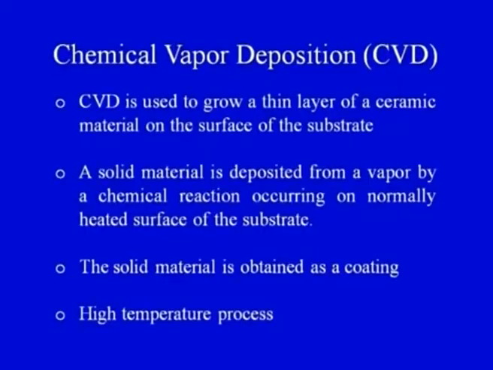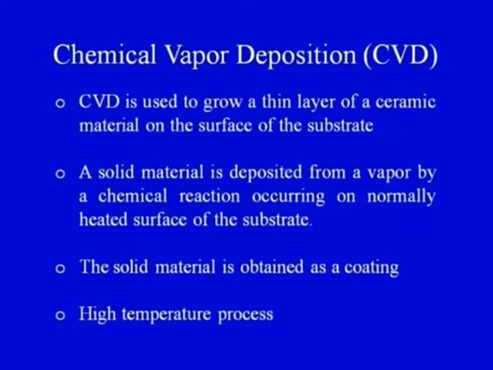A solid material is deposited from a vapor by a chemical reaction occurring on the normally heated surface of the substrate. So, we have a heated substrate, and on the surface of the substrate the chemical reactions take place and a solid coating is deposited onto the surface. The solid material is obtained as a coating and it is a reaction product of the reaction taking place on the surface, and this is a high temperature process.